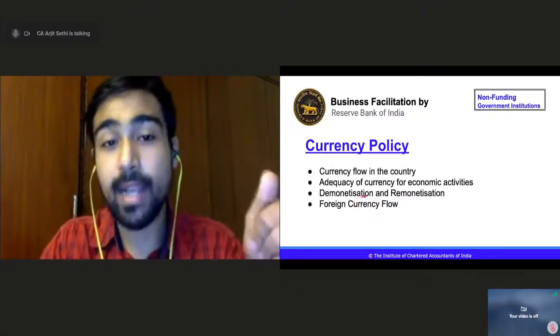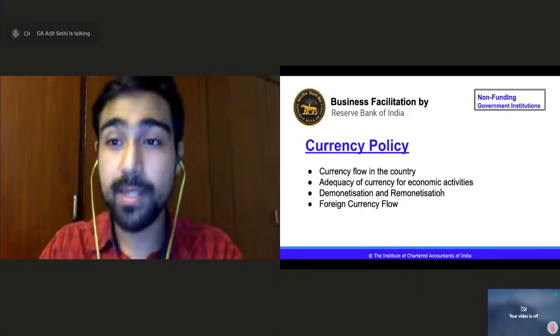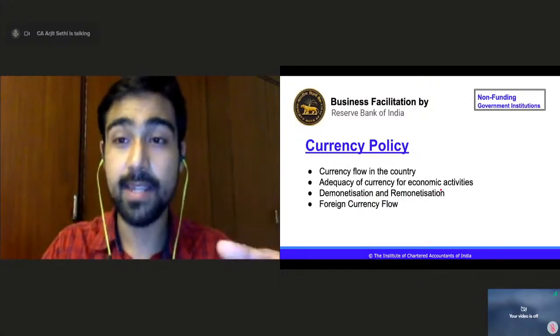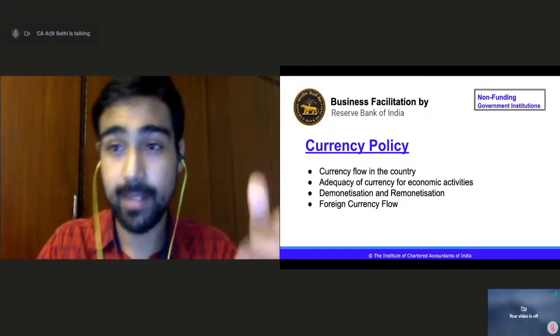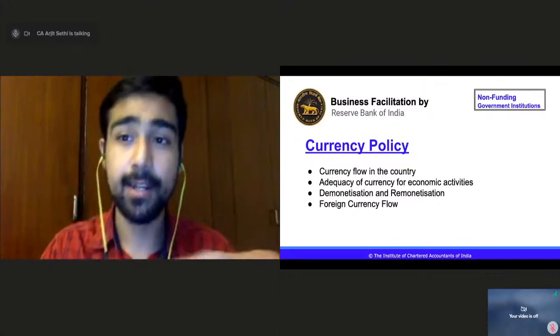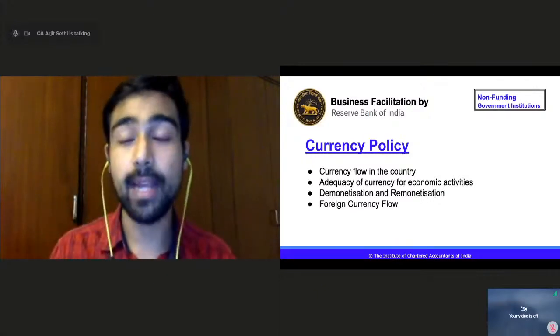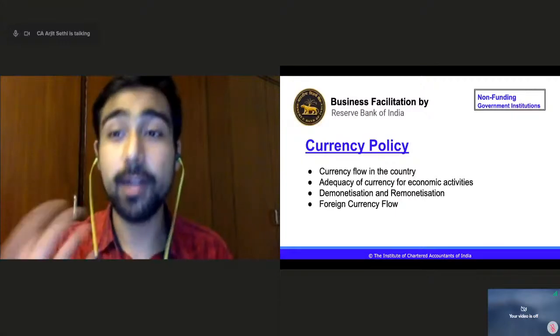And then we had demonetization and remonetization through currency policies, right? Businesses which were doing illegitimate things, terrorism, fraudulent practices or black money in different industries, were affected by the currency policy of demonetization and then remonetization, bringing in new currency.